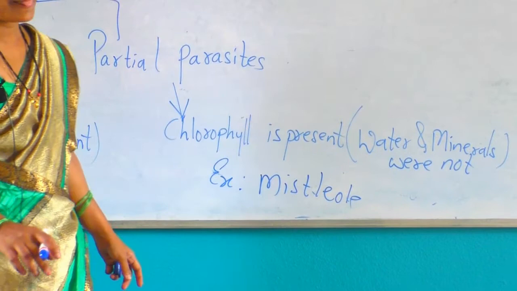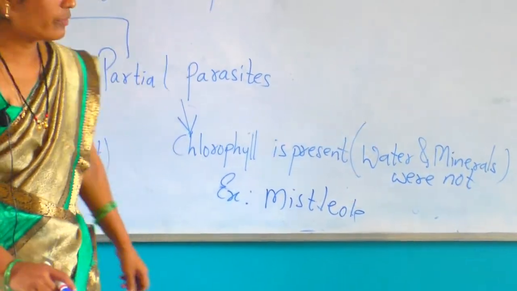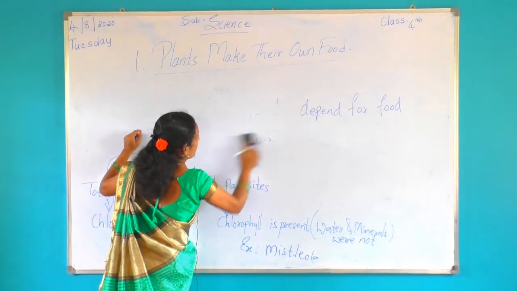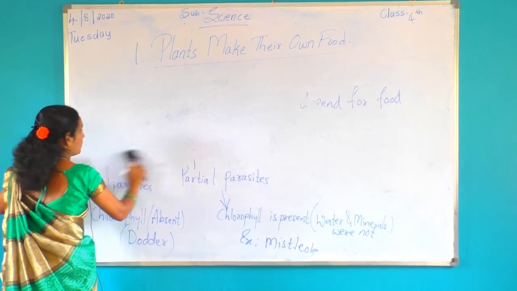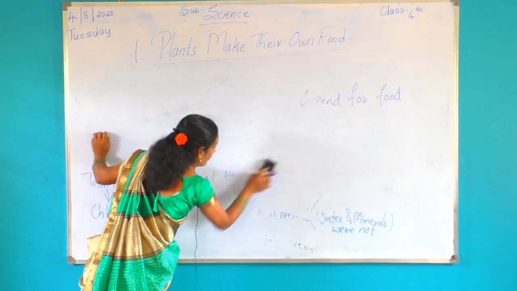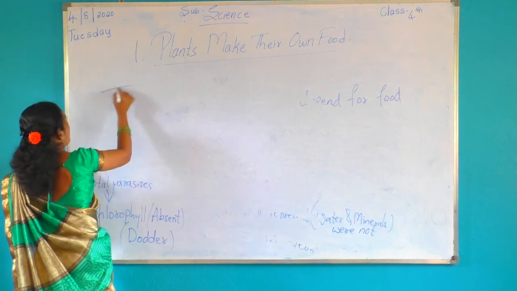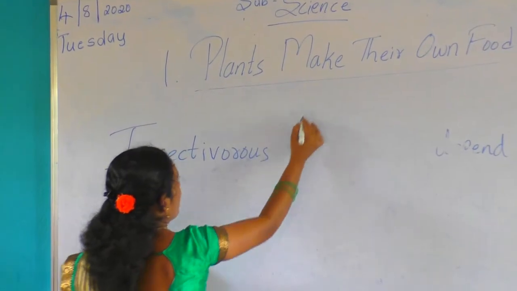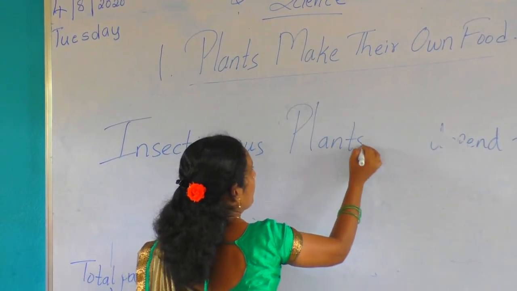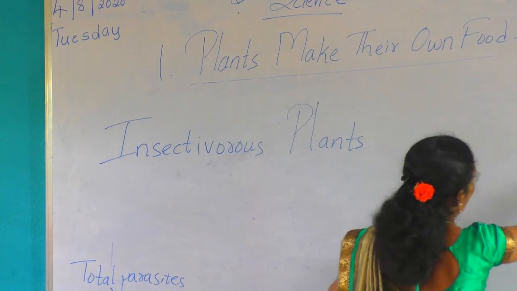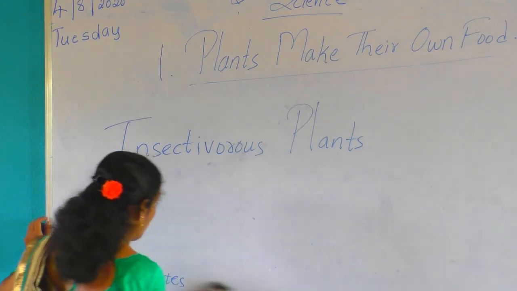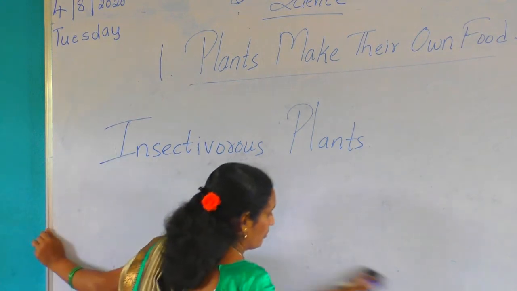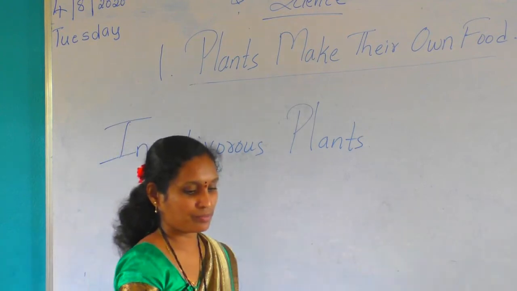Okay, mistletoe plant. Next, we go to insectivorous plants.